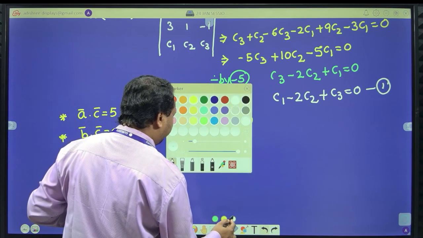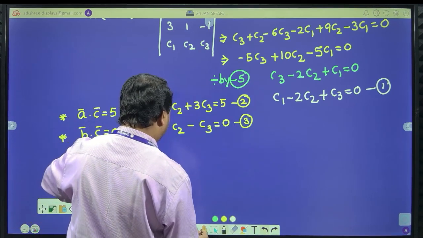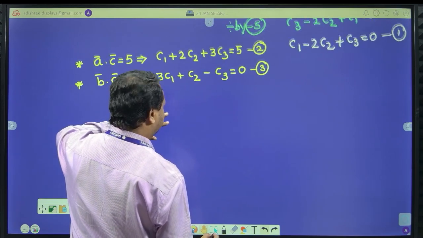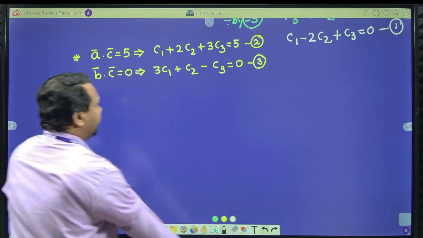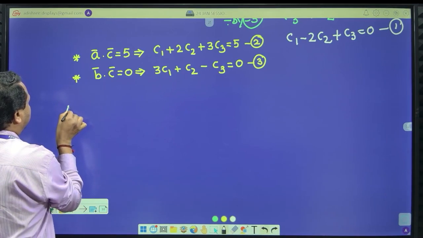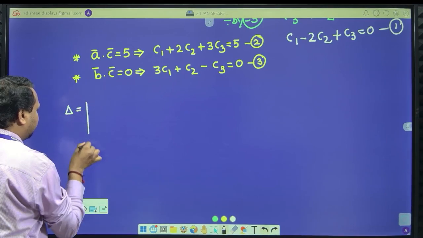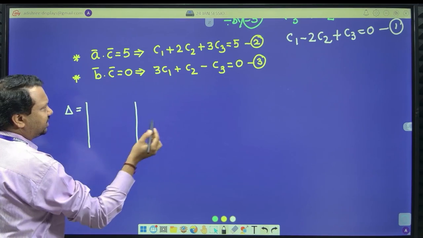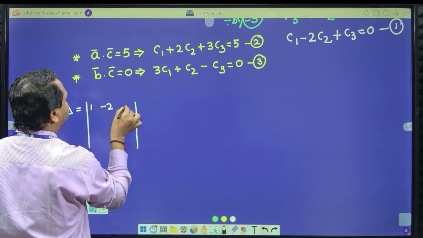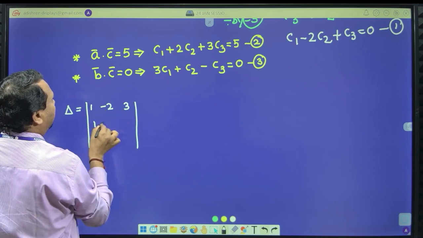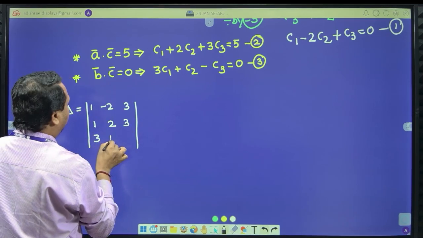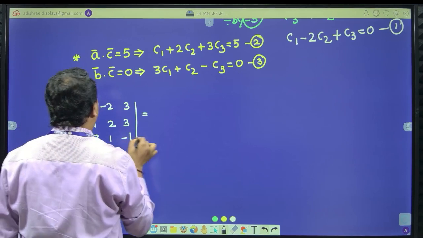Of course, there are different methods. I found I can try this method because we have already studied this, isn't it? So I am using the determinant method. What is delta equal to? Just as good as solving simultaneous equations. What are the scalars of the first equation? 1, minus 2, 1. Second equation, 1, 2, 3. Third equation, 3, 1, minus 1. Just find it.